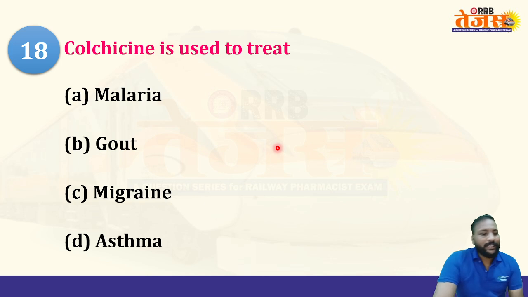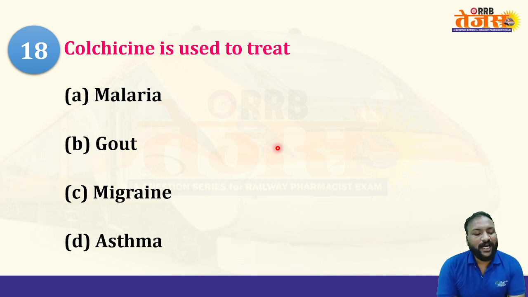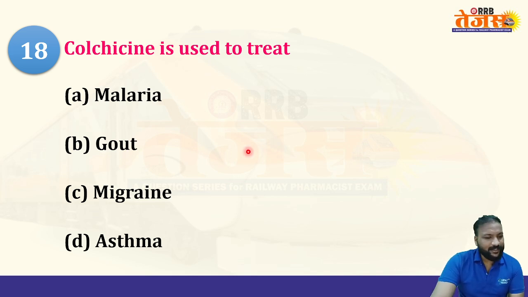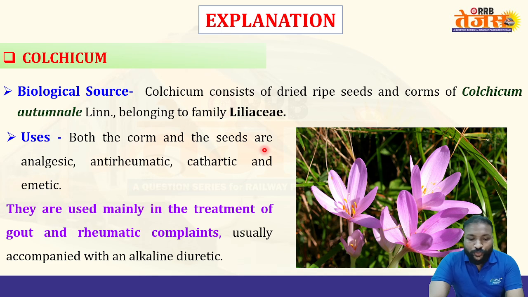That's good. Next question of the series: colchicine is used to treat which condition? Option A malaria, option B gout, option C migraine, and option D asthma. What will be the right answer here? Let us see. Option B is correct, to treat gout.